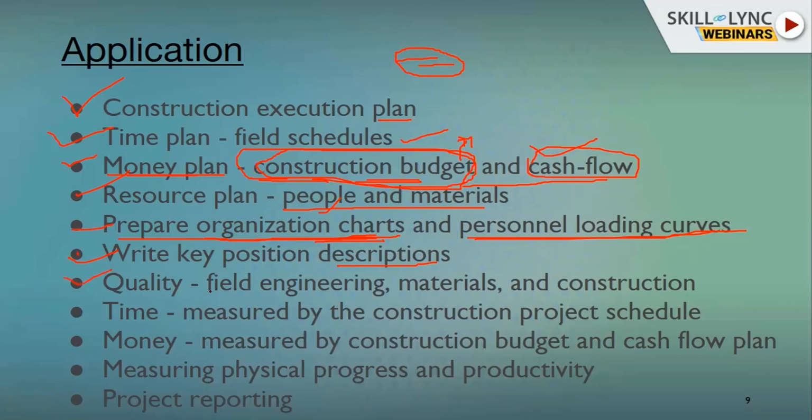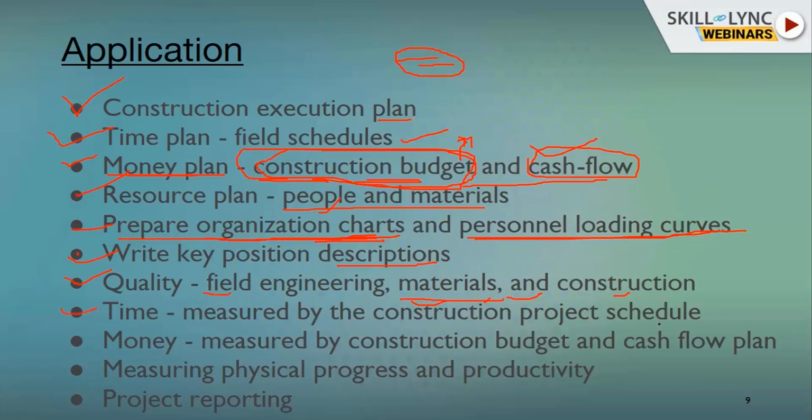Quality, field engineering, material and construction. A good project engineer should maintain the quality at the site. He should have good field engineering knowledge and materials knowledge. Material includes strength of material, quality of the material, size of the material, and the company from which the material is bought. That is the kind of knowledge a good project engineer should have.